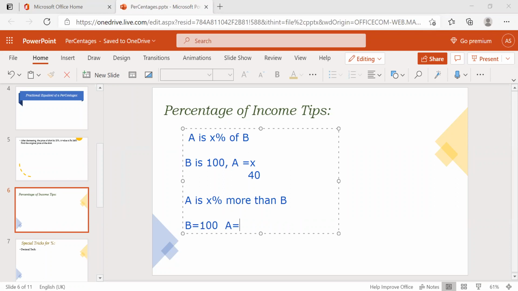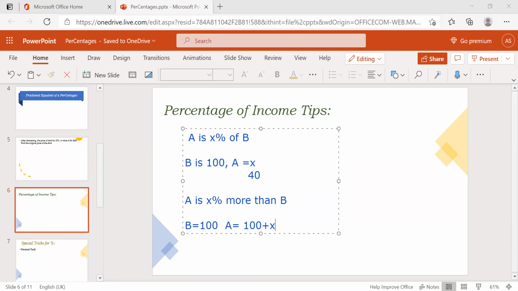It is more by X percentage, so if B is 100, then A's value is 100 plus X. You should know this. A is X percent more than B: if B is 100, then A is 100 plus X, whatever X they have given.